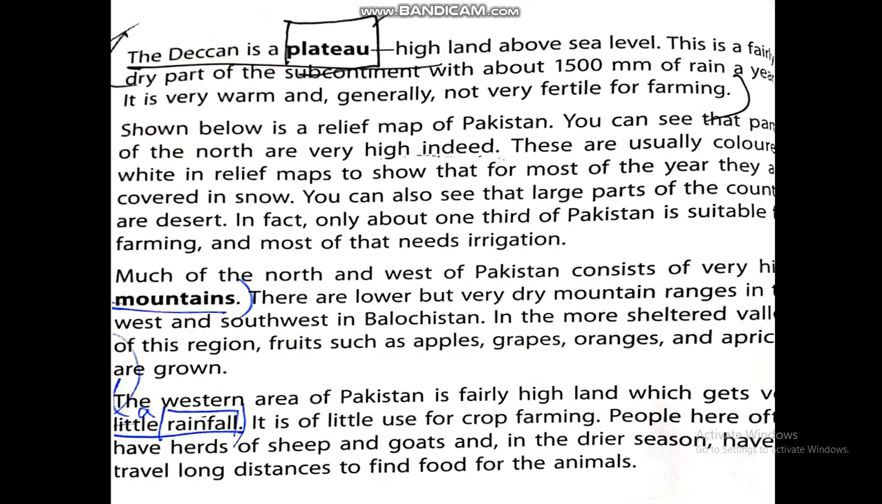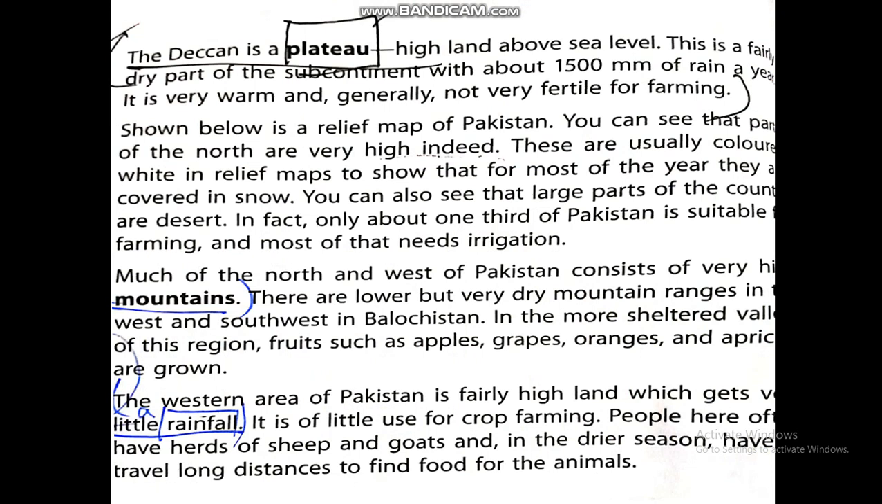Much of the north and west of Pakistan consists of very high mountains. There are lower but very dry mountain ranges in the west and southwest in Balochistan. In more sheltered valleys of this region, fruits such as apple, grapes, oranges and apricot are grown. The western area of Pakistan is fairly high land which gets very little rainfall. It is of little use for crop farming.